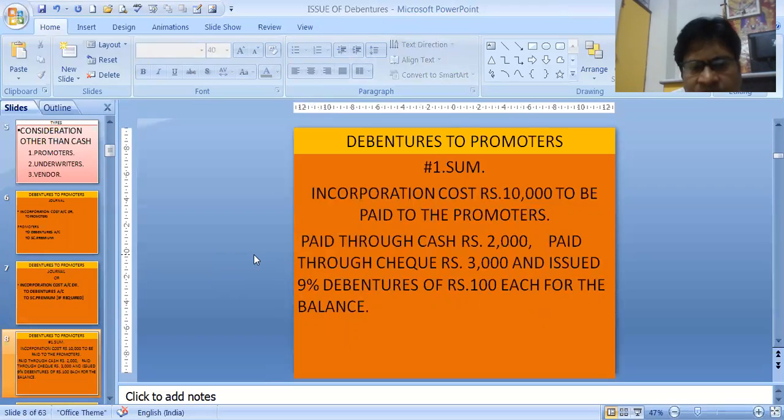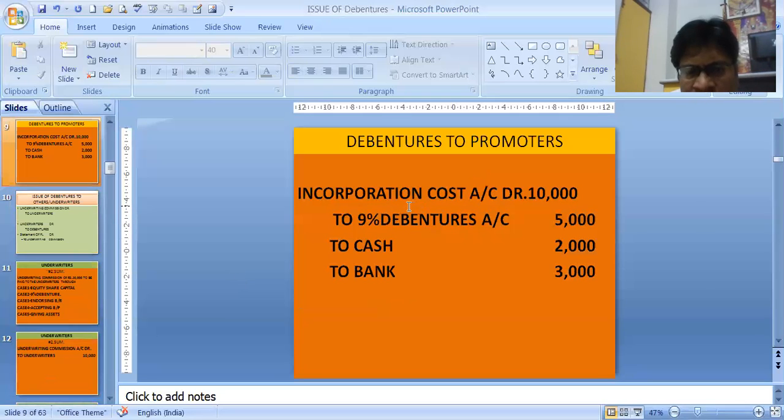Let's do one sum. Incorporation cost is 10,000 to be paid to the promoters. Paid through cash 2,000, paid through cheque 3,000, and issued 9% debentures of 100 each for the balance. So we are paying 2,000 through cash, 3,000 through cheque, 2 and 3, 5,000; 5,000 through debentures. So let's see the journal entry. I have passed only one single journal entry.